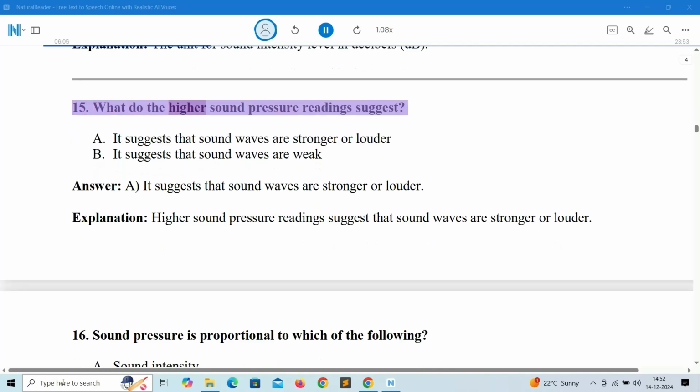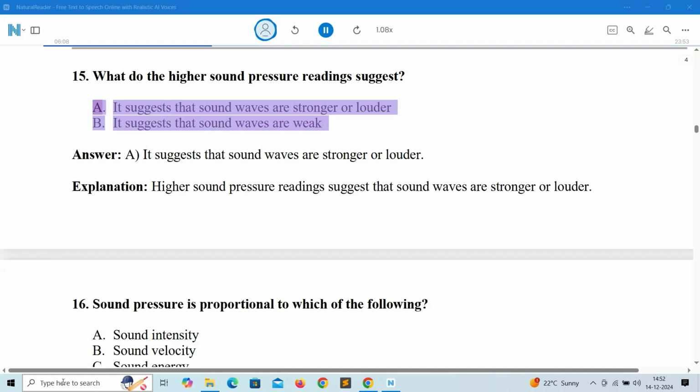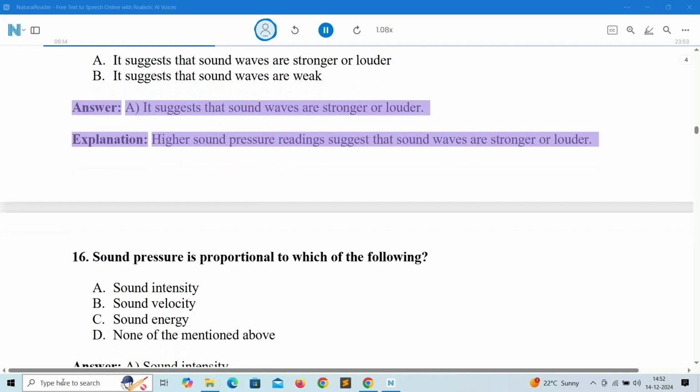15. What do the higher sound pressure readings suggest? A. It suggests that sound waves are stronger or louder. B. It suggests that sound waves are weak. Answer, A. It suggests that sound waves are stronger or louder. Explanation, higher sound pressure readings suggest that sound waves are stronger or louder.